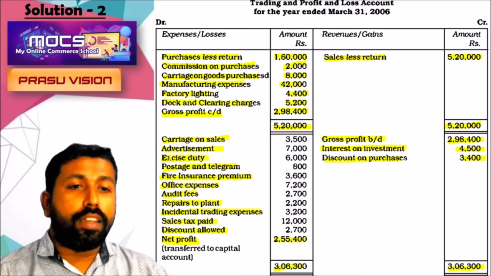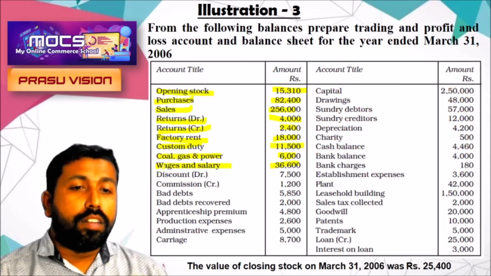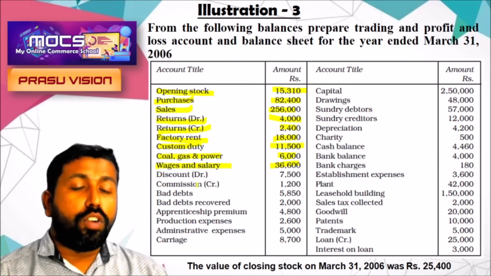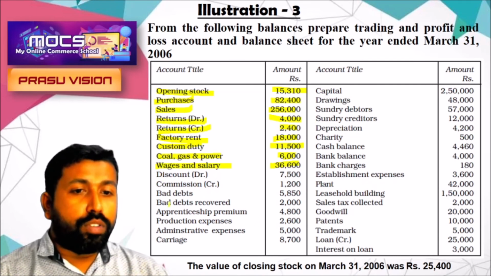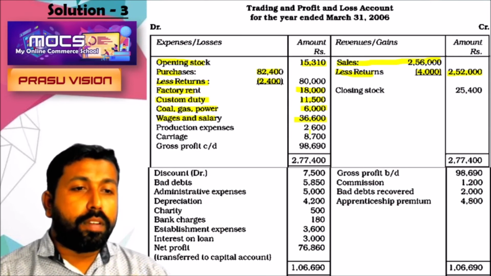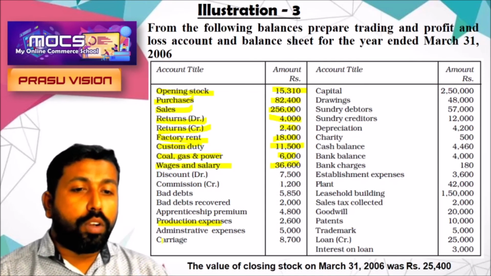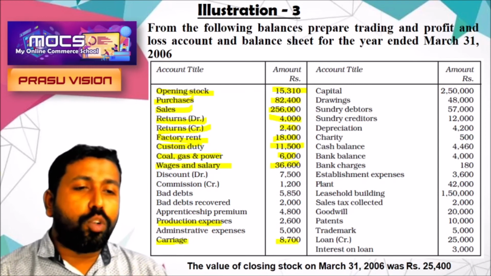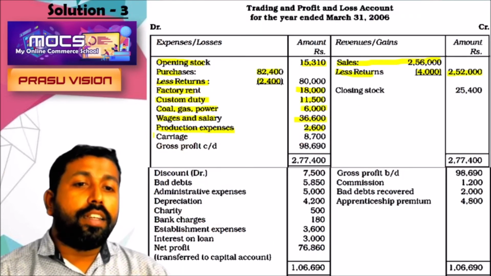It is noted in the trading account debit side, and discount, it is noted in the profit and loss account. Any other charges? Yes, production expense. Production expense will be noted in the trading account. Also one more item, carriage. Carriage, if it is like that, we have to consider it as carriage inward or carriage on purchase. It will be noted in the trading account debit side, and 8,700.